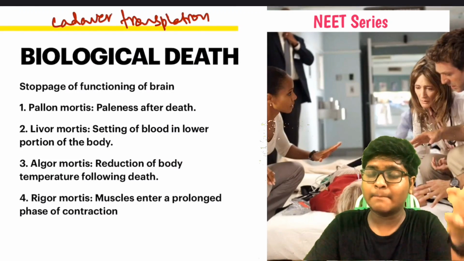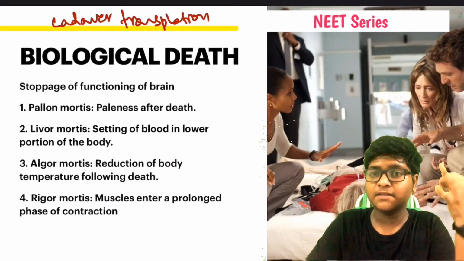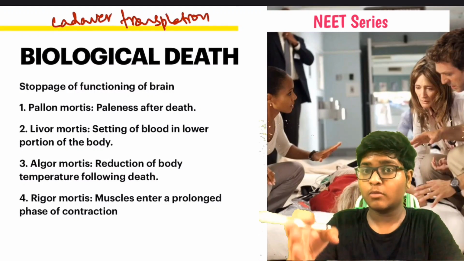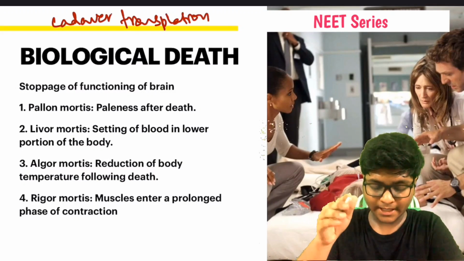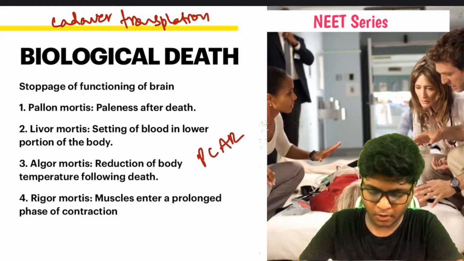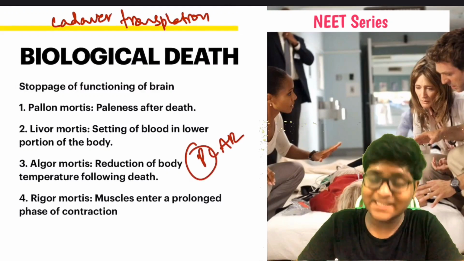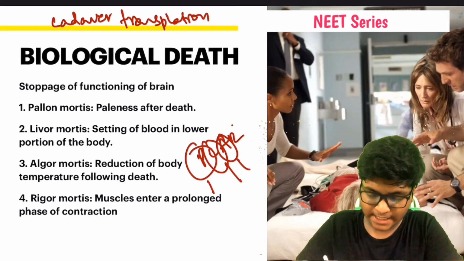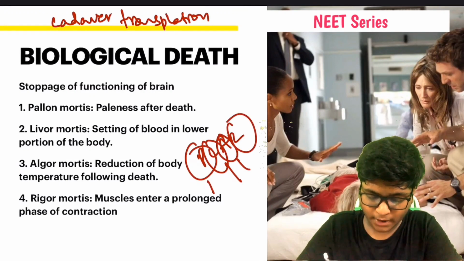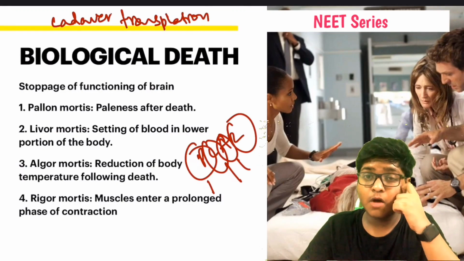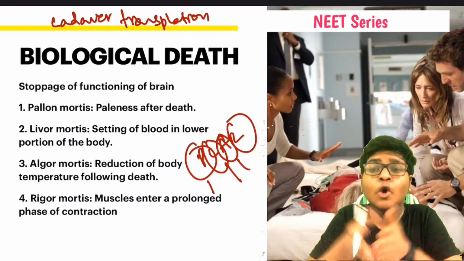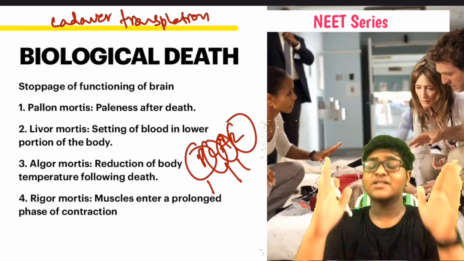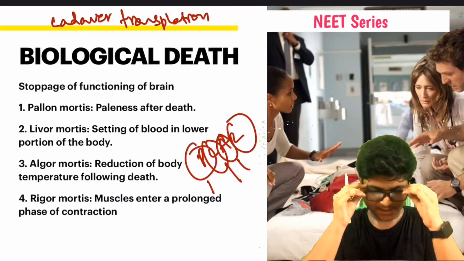We have pallor mortis, livor mortis, algor mortis, and rigor mortis. You can remember like PLAR. Remember PLAR. What stands for P? Pallor mortis. L, livor mortis. A, algor mortis. R, rigor mortis. Like that, you have to remember. You have to prepare some mnemonics for yourself. It's a way to understand the concept very clearly and efficiently.